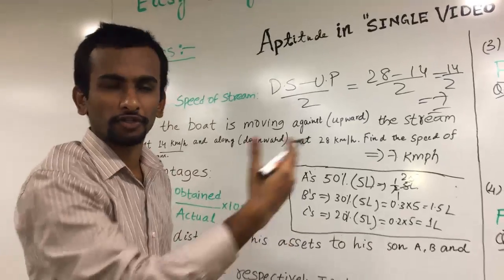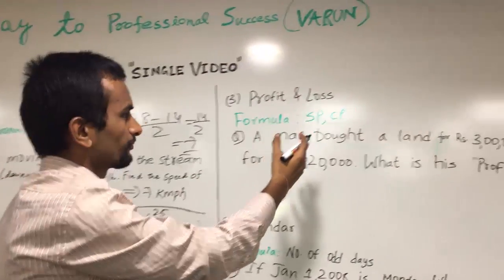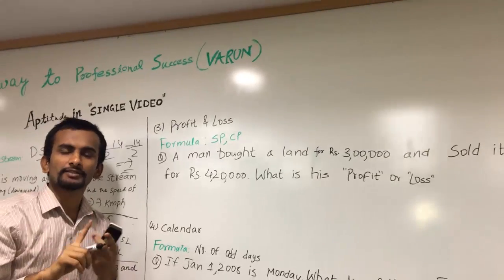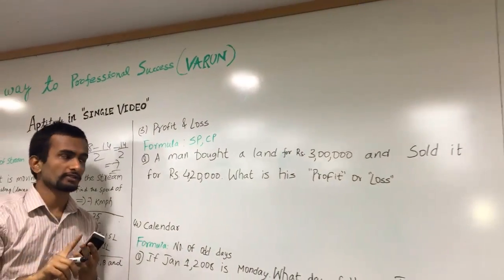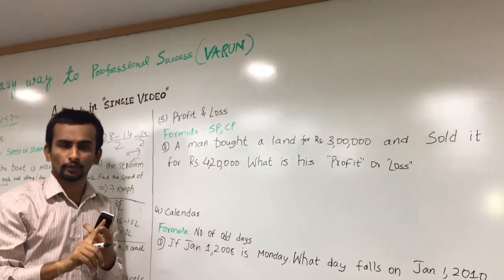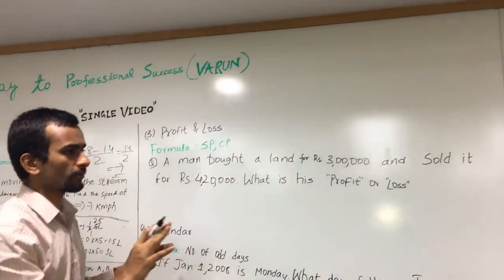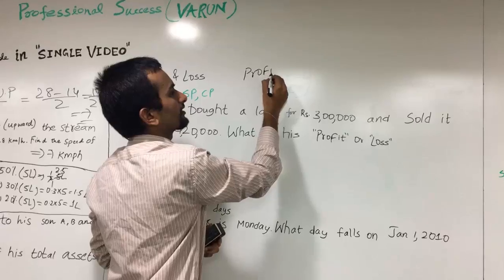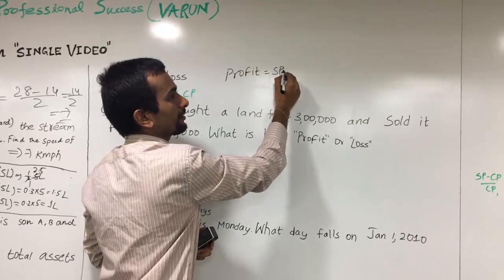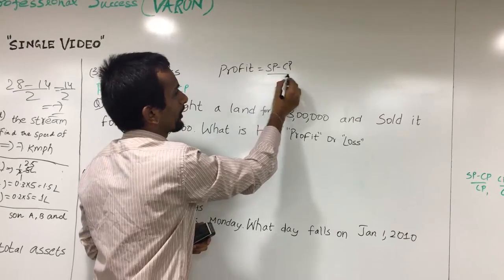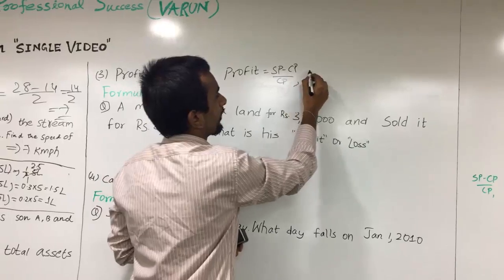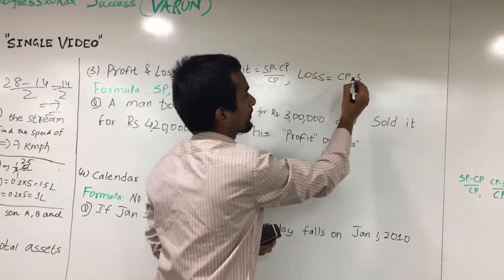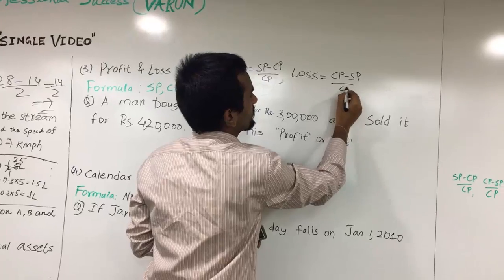So let us go to the next question. Profit and loss. In profit and loss, you need to remember only 3 things: SP, CP, and either profit or loss. SP is the selling price, CP is the cost price. We can simply write one simple formula. Profit is (SP minus CP) by CP and loss is (CP minus SP) by CP.